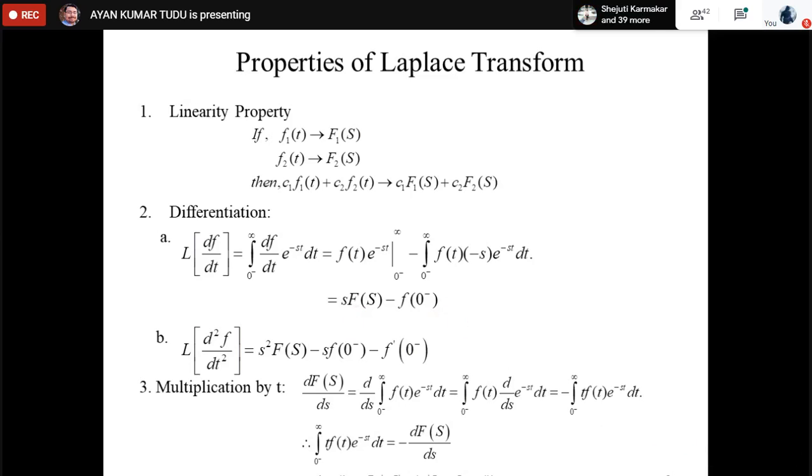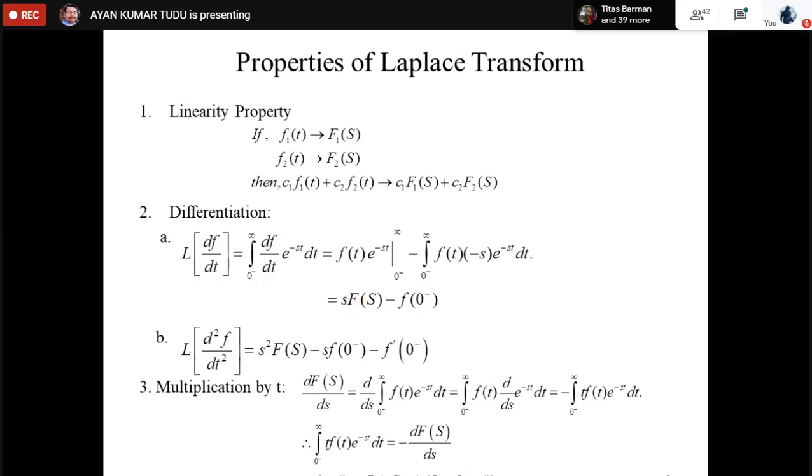So what do we write? We write sL I(s) minus L i(0 negative). This particular expression is utilized for the transformed equivalent circuit of an inductor. I mean, when we transform an inductor circuit from the time domain to the frequency domain, this is the particular property of the Laplace transform that is being utilized.